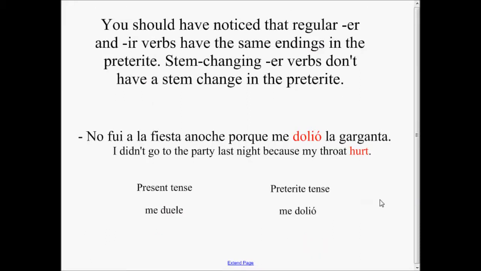You should have noticed that regular ER and IR verbs have the same endings in the preterite. Stem-changing ER verbs don't have a stem change in the preterite. Let's look at the verb doler. No fui a la fiesta anoche porque me dolió la garganta. I didn't go to the party last night because my throat hurt. In the present tense, of course, you have an O to UE stem changer, so it becomes me duele in the present. In the preterite, you do not have a stem change. Me dolió. Me duele, me dolió.